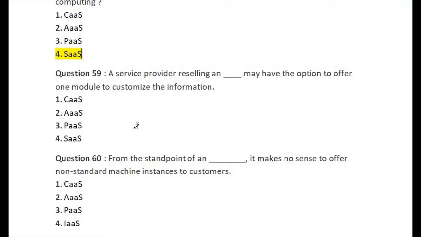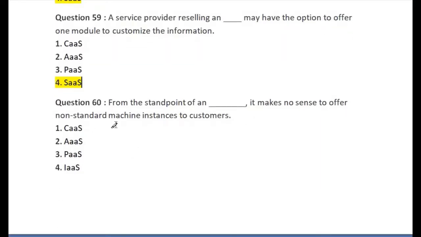Question number 59 is, a service provider reselling blank space may have the option of offering one module to customize the information. First option is container as a service, second is application as a service, third one is platform as a service, and the last one is software as a service. The right answer of question number 59 is option number 4, software as a service. Let's go for question number 60.